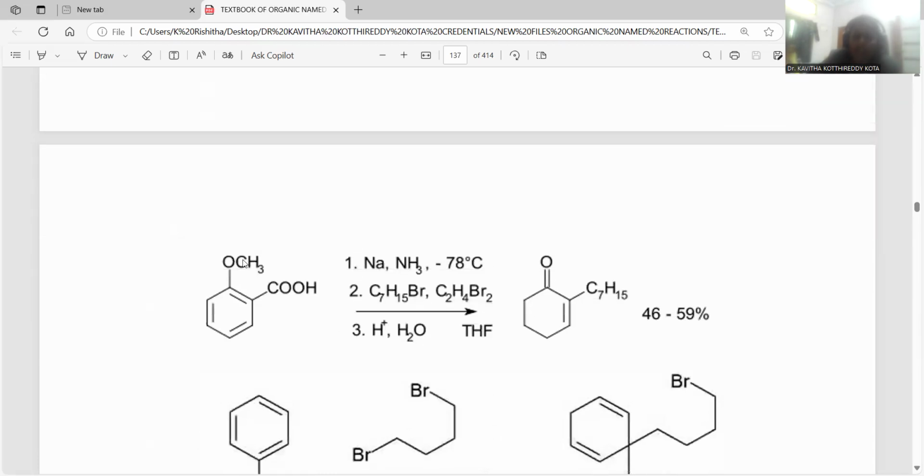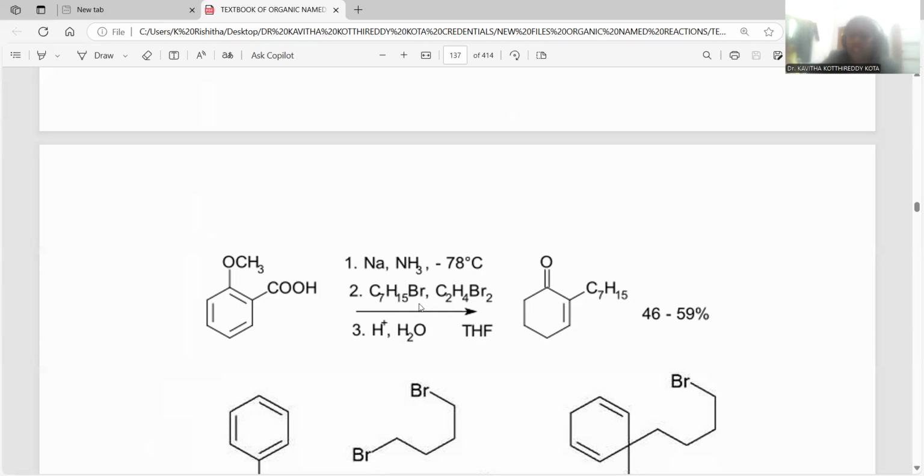And here you can notice both materials, one electron releasing, another electron withdrawing. Under this condition, the reaction proceeds with sodium liquid ammonia. One more time, sodium liquid ammonia is added. The sodium liquid ammonia is able to generate double bonds wherever the carboxylic acid is there. There the addition of hydrogens takes place obviously. So this is the way the dihydro derivative will be generated.